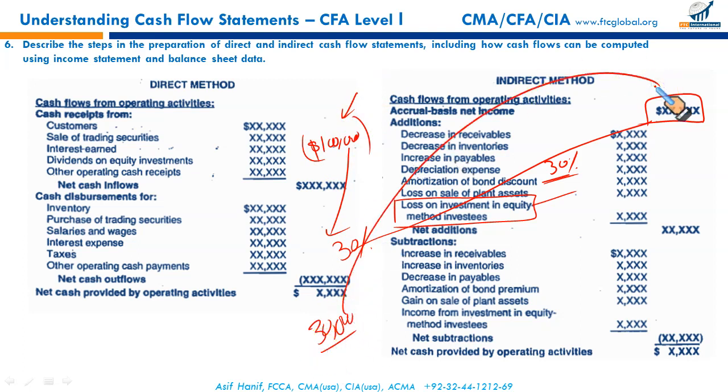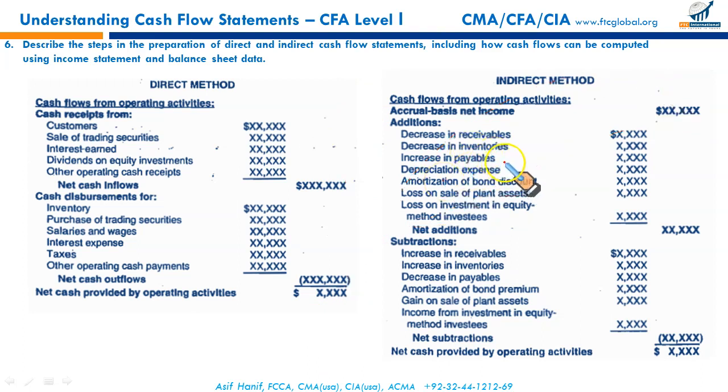Did I pay anything to anyone for this loss? Like depreciation, I didn't pay anything, added back. Like amortization of bond discount, I didn't pay anything, added back. Loss on disposal, I didn't pay anything, added back. Same thing, this 30,000 loss has been charged against my income because of the equity-based loss incurred in Harsh Incorporated. This 30,000 loss is a non-cash loss. It hasn't been paid. It has to be added back because I didn't pay for this loss. Like depreciation wasn't paid, amortization of bond discount wasn't paid. This loss, a charge against net income, wasn't paid. It's one of the anomalies between your cash flow from operating activities and net income. That's why it has to be added.